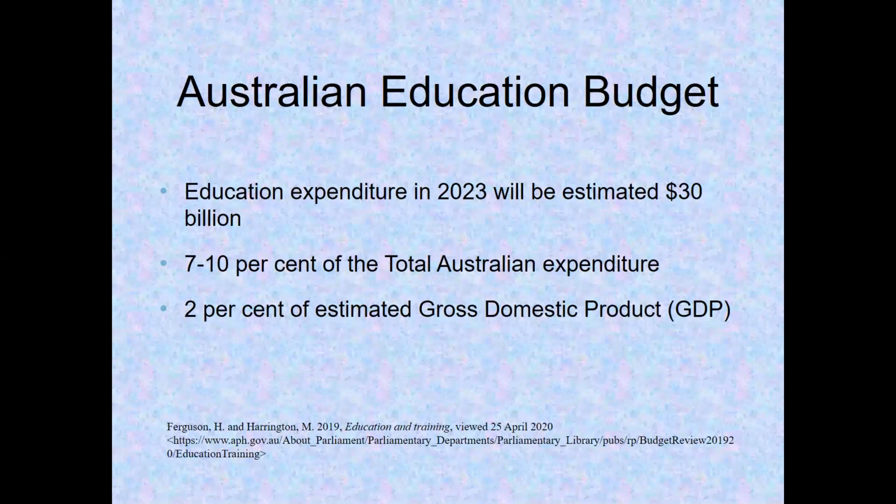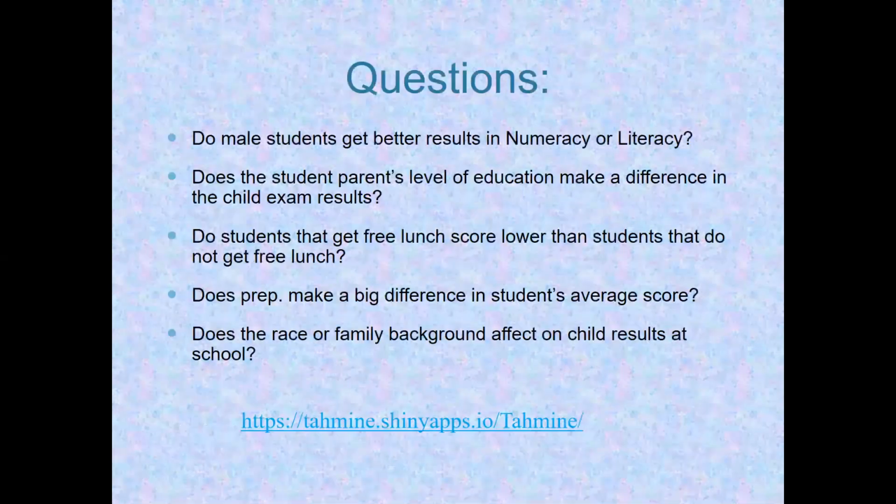The quality of the Australian education system is world known. The Australian education expenditure in 2023 is approximated to be around $30 billion, which is equivalent to 7 to 10% of the total Australian government budget and around 2% of Australian GDP.